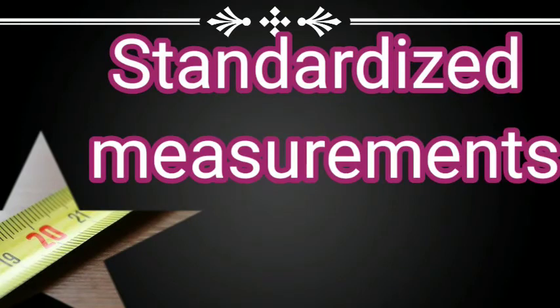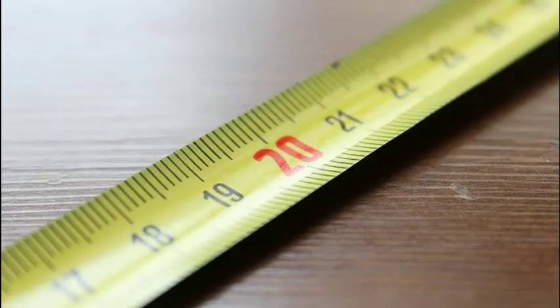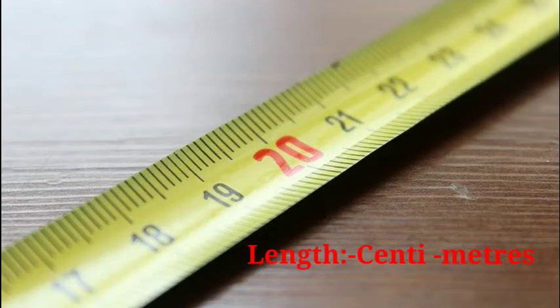For accurate and standard measurements, every physical quantity is measured in a standard and specific unit. For example, length is always measured in the unit of meter or centimeter or kilometer in standard measurements.